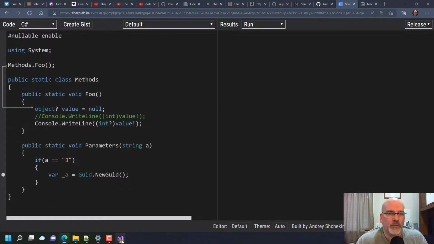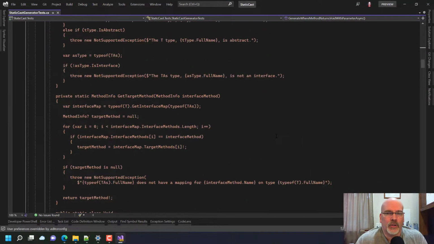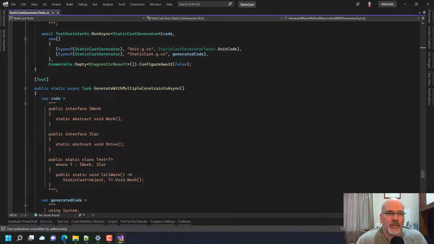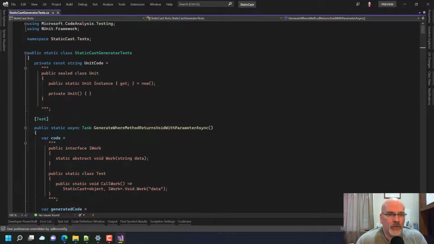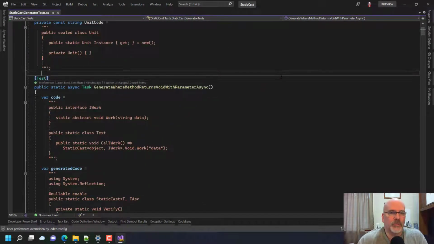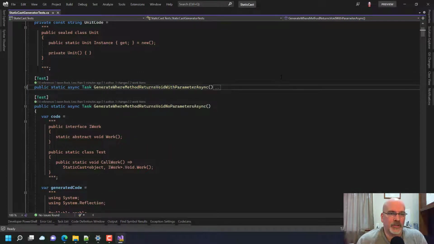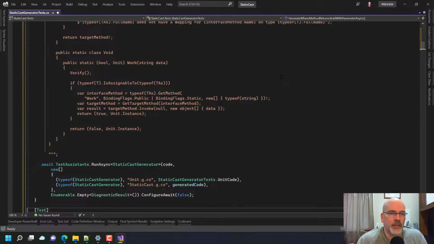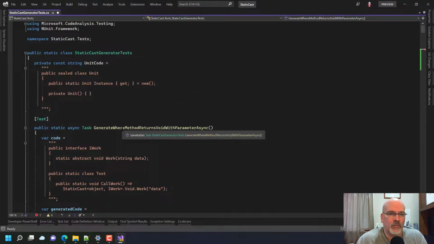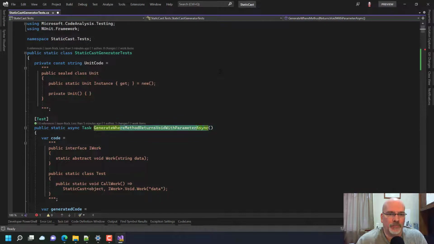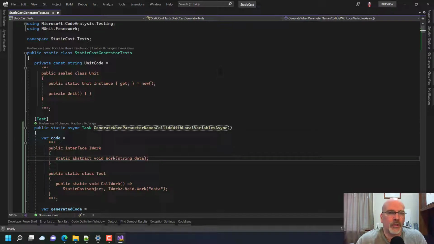And so what I want to do is, first of all, we want to have something like generate when name collides. This is as good a test as any, because what do we want to do? We want to generate a test that's currently going to fail, to prove that I need to do this: generate when parameter names collide with local variables.